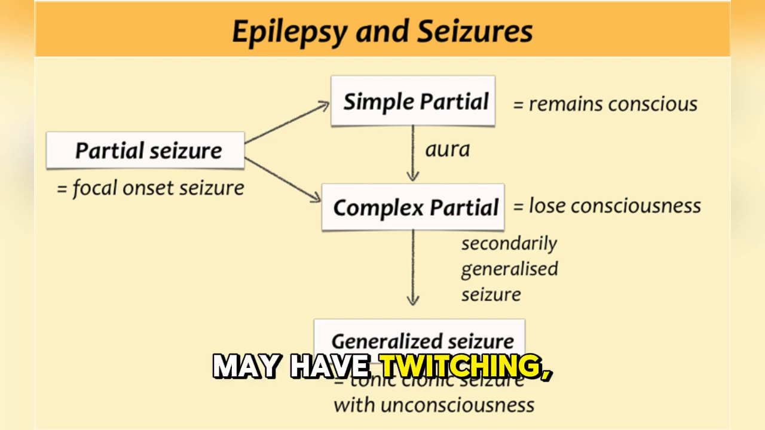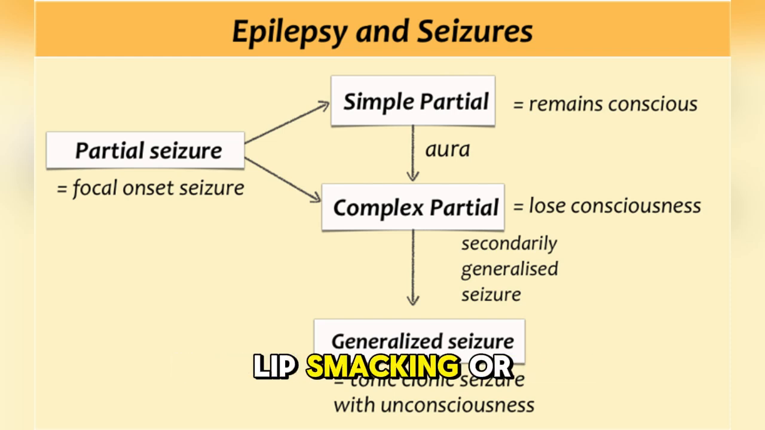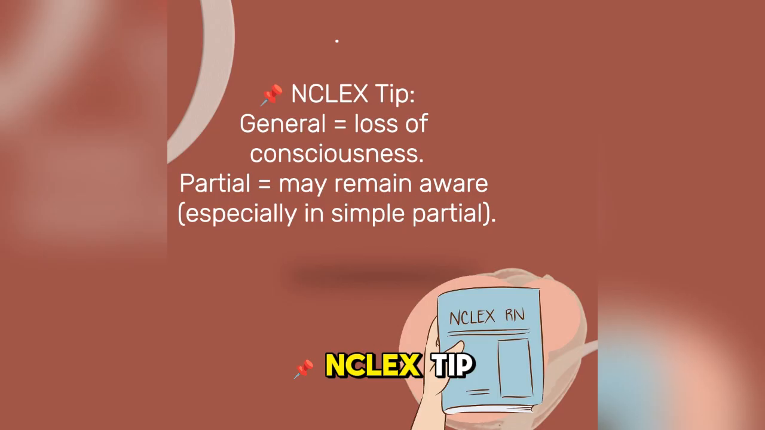consciousness. May have twitching, tingling, or visual changes. Complex partial, altered awareness. Repetitive movements like lip smacking or hand wringing. NCLEX tip: generalized equals loss of consciousness. Partial equals may remain aware.